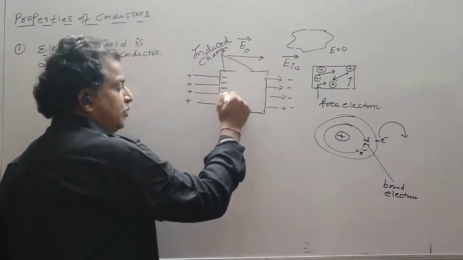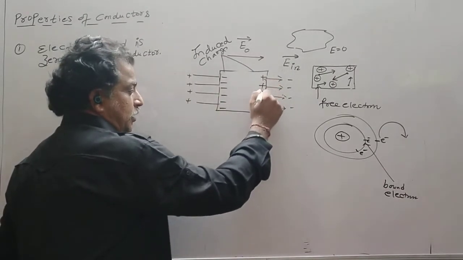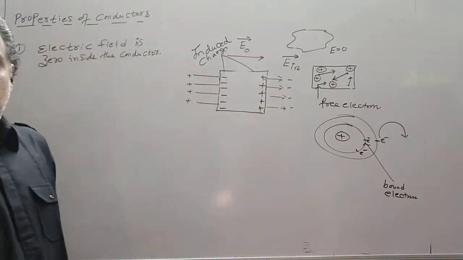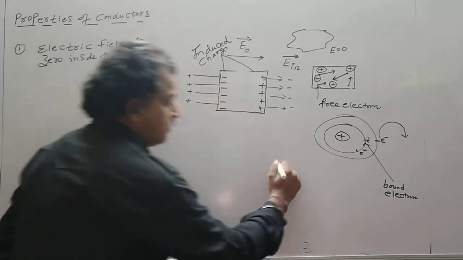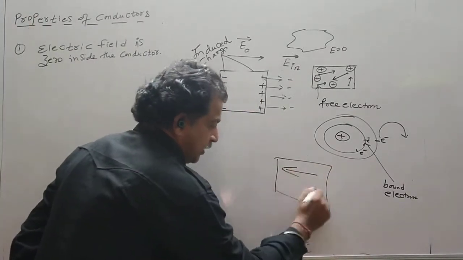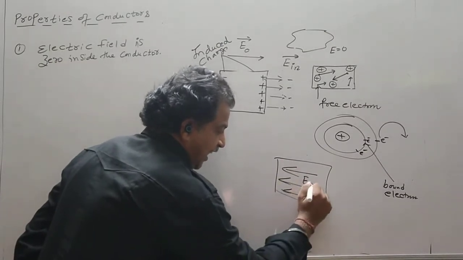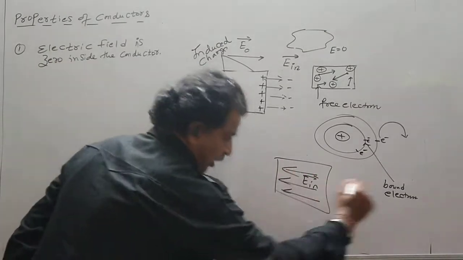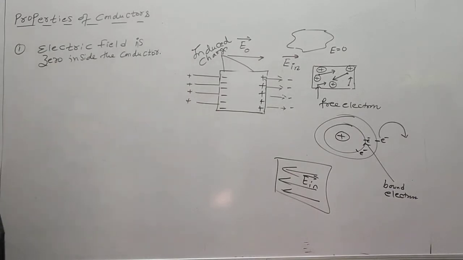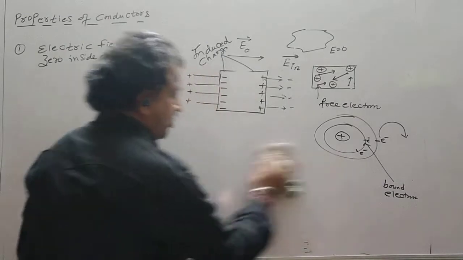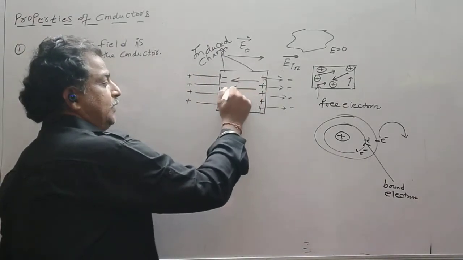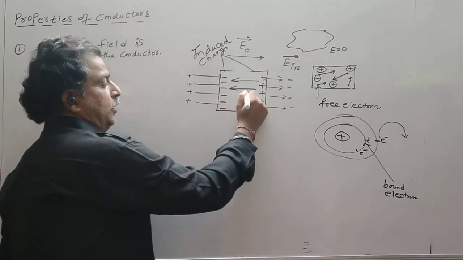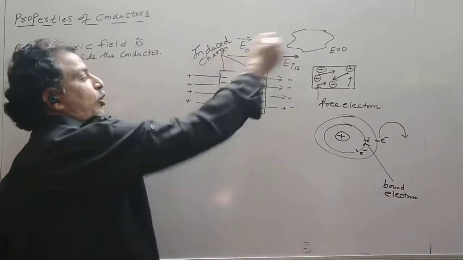This surface becomes negatively charged, this surface becomes positively charged, and what is the situation inside? Our induced field was in this direction. This is E IN, I am writing. Our external field was E naught. Both are equal in magnitude and opposite in direction. So I am drawing only a few lines. This is E induced. External is say along the x-axis.